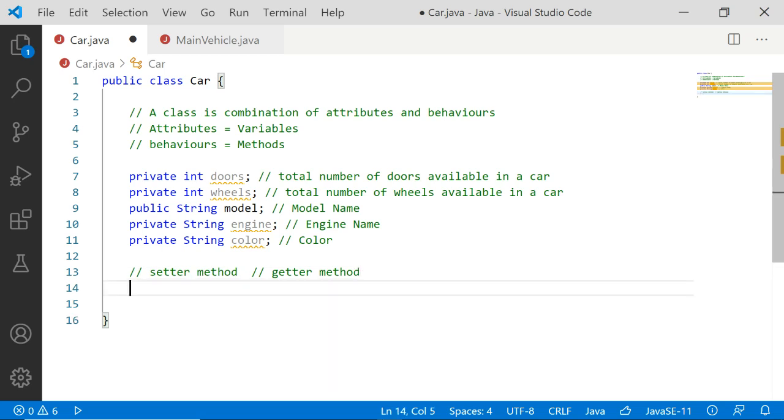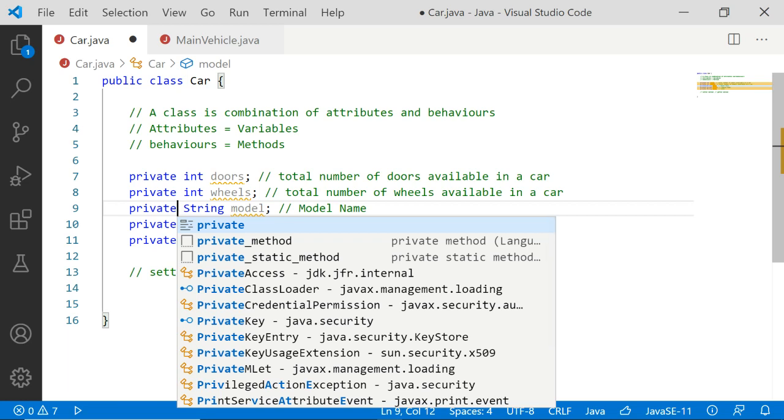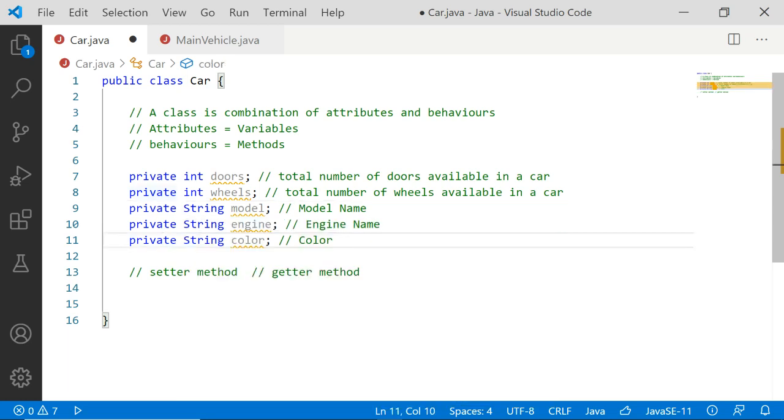First of all, let me change this public access specifier to private, because we are not going to make any of the attributes accessible to the outside world, to ensure that it is secure. The values of these attributes should not be changed by the outer world. They can be changed only by the programmer who is programming it. Only the admin can change it, not all the users using it outside of the class.